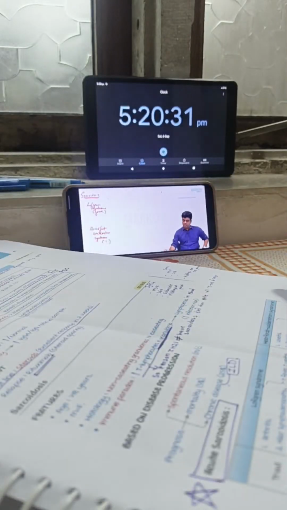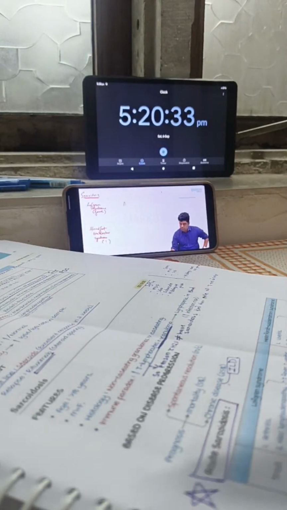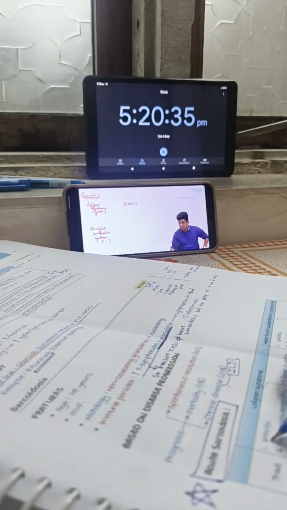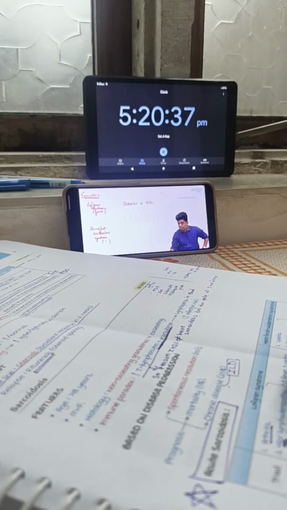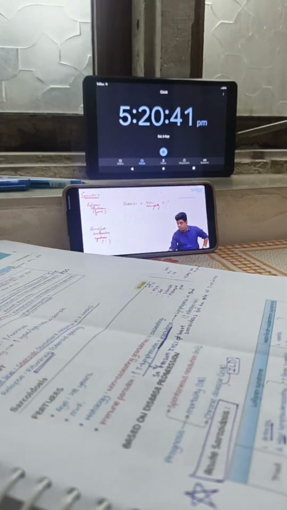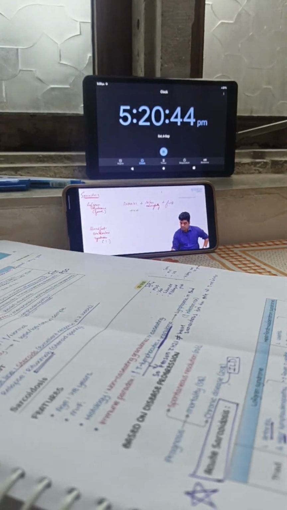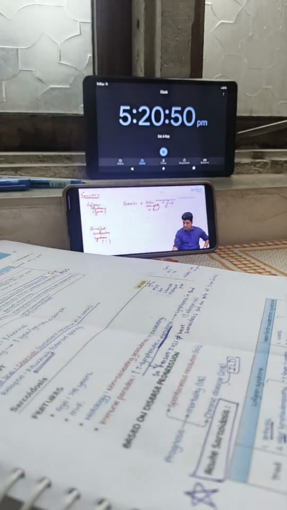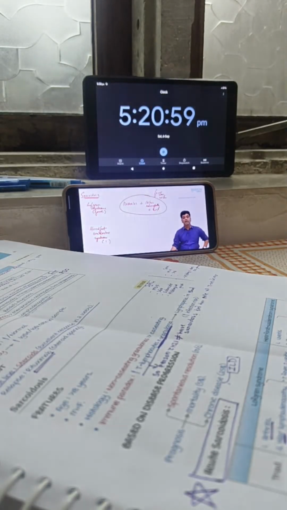What is Lofgren syndrome? Lofgren syndrome at MBBS level is arthritis plus hilar adenopathy, plus fever plus uveitis plus erythema nodosum. So this is how during MBBS we study. Let us try to modify it a little bit more. Uveitis is not important. Uveitis may be seen, may not be seen. Fever is also not that important, but fever may be seen. Don't think that fever is not seen. Fever may be seen. These three most important components are arthritis, hilar adenopathy, erythema nodosum. This is the triad of Lofgren syndrome.